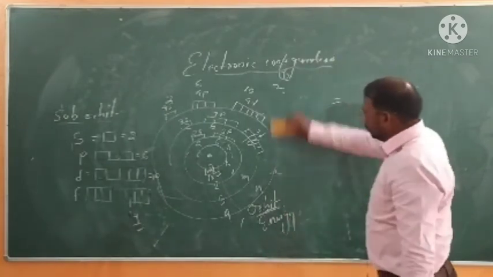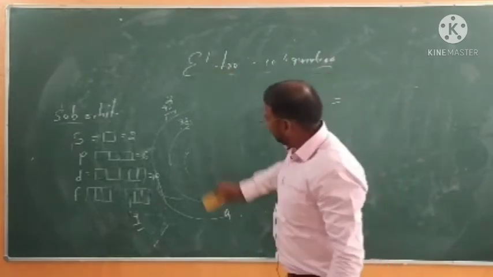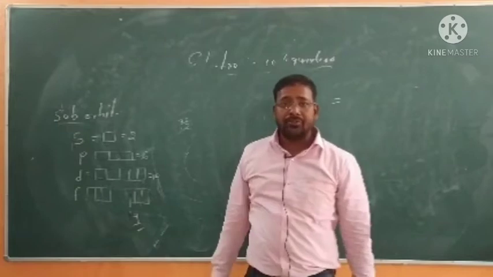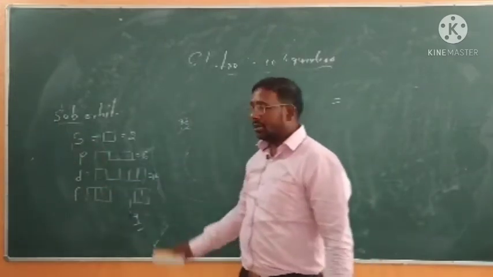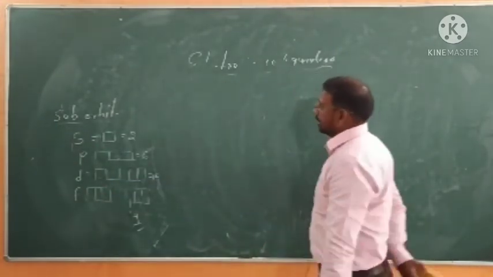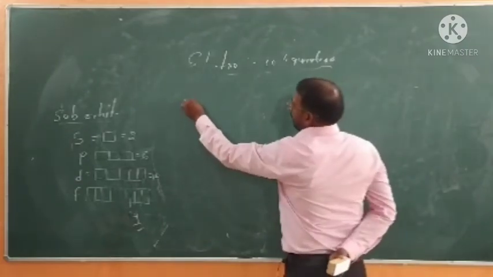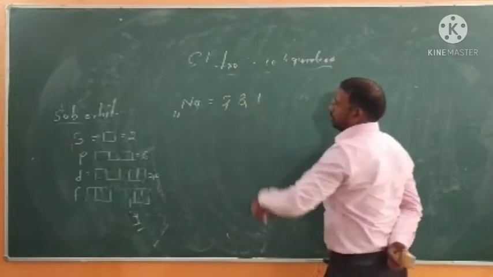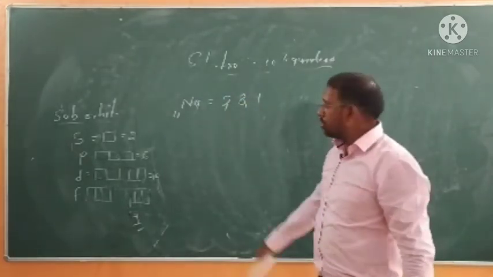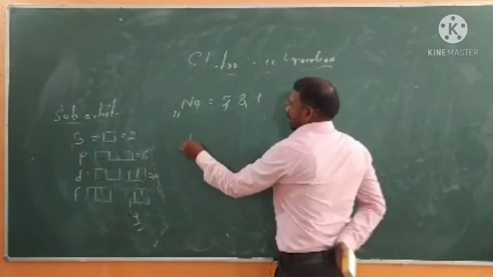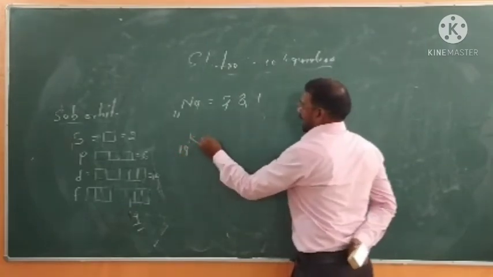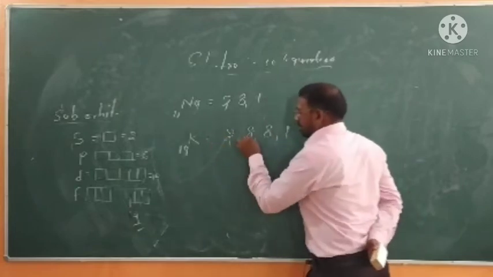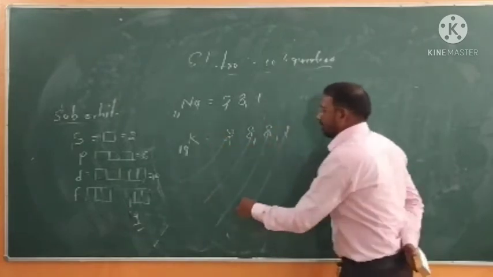Now I think you will be able to write the electronic configuration, and I will also make you understand how to write the electronic configuration in the case of SPDF, because you are in 9th class and 10th class, just learning. Suppose sodium, it is 11, you will write 2 8 1 form, because you are representing first shell, second shell. K has 19 and you are writing 2 8 8 1, meaning it has 4 shells: 1 shell, 2 shell, 3 shell, and 4 shell.